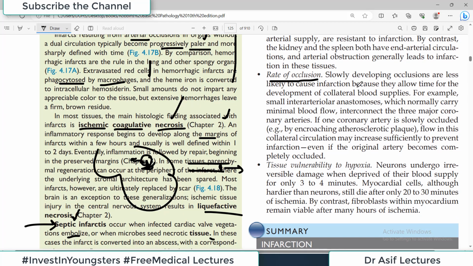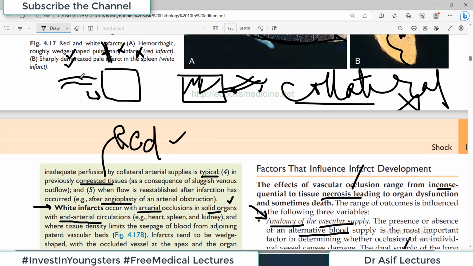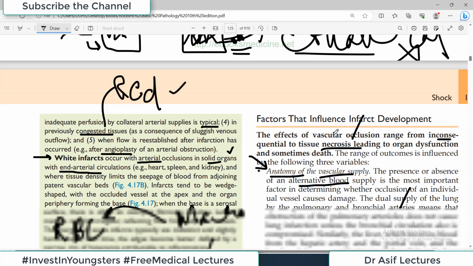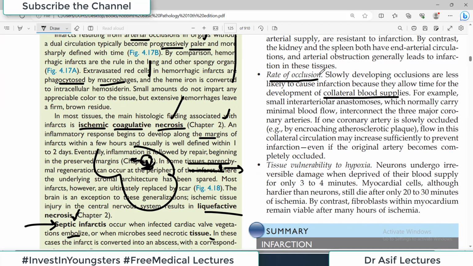Rate of occlusion. Slowly developing occlusions are less likely to cause infarction because they allow time for development of the collateral blood supplies. This is very important point कि अगर slow and steady growth of the thrombus है, then there is time for the tissue to release factors such as VEGF to form new blood vessels. तो अगर ऐसा tissue जिसके पास एक ही blood vessel है लेकिन उसमें slow thrombus यानी sudden occlusion नहीं हुई, ऐसा नहीं हुआ कि अचानक blood supply रुकेगी तो infarction हो जाएगा. Slowly blood supply रुकेगी तो दूसरी blood vessels के बनने के chances हैं, उसका time है. So rate of occlusion is also an important factor.